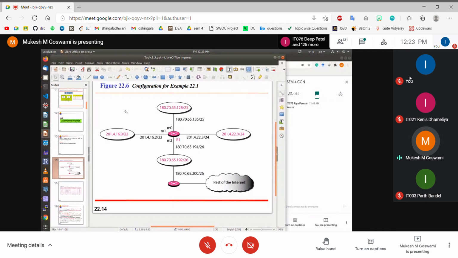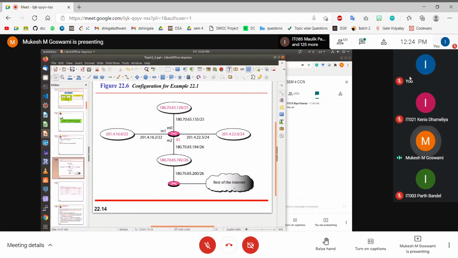So this is our organization. You can think of this as an organization. So we have, say, a medical building, a dental building, a pharmacy building, and then an engineering building. And this is our router, which tells us that if you have a packet going from medical to dental, or dental to pharmacy, or pharmacy to engineering building, that is fine. But if you have a packet which is not meant for any of these addresses, that is, you are trying to access something which is outside our network, or something in the public network.